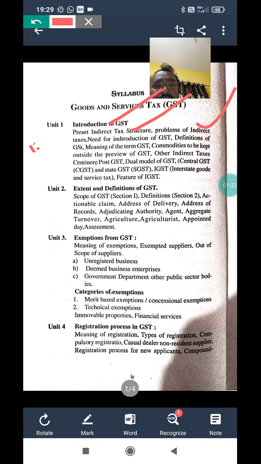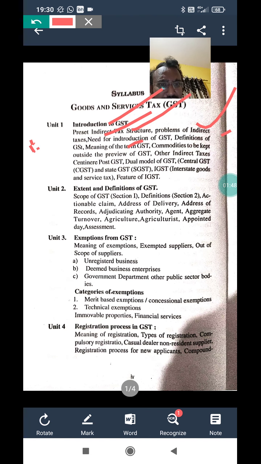Next they are asking the need for introduction of GST, and this is also a long question. Need means why GST has come to India, that we can discuss in the need for introduction of GST. In what sense the government of India was supposed to introduce GST in India, that we studied in the need for introduction of GST. Next they are asking the definition and meaning of GST.